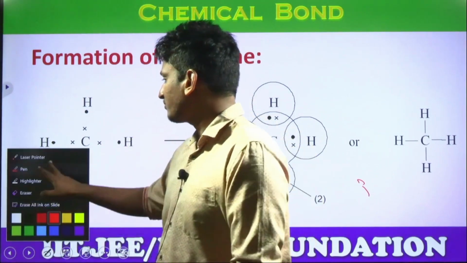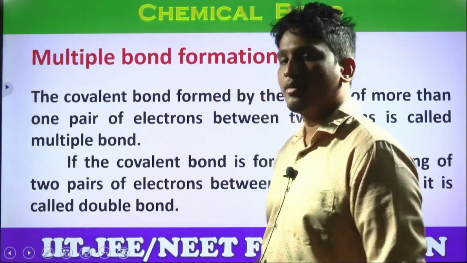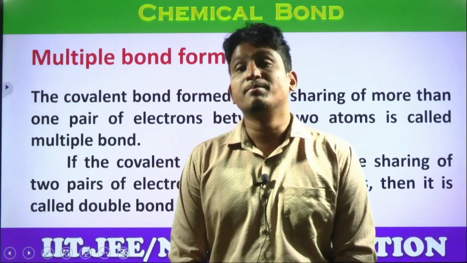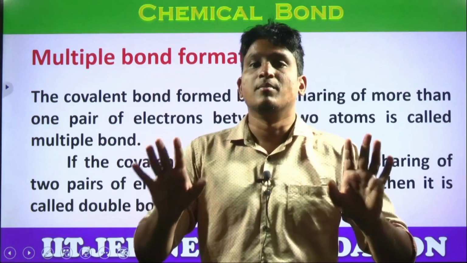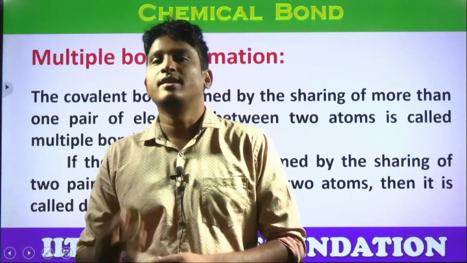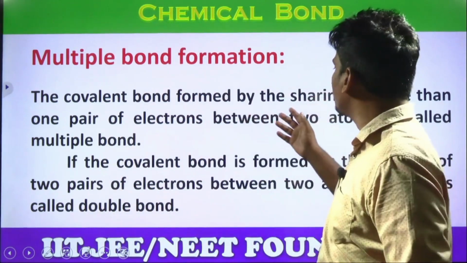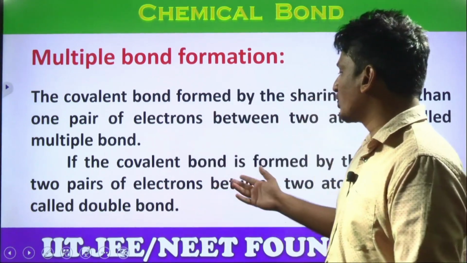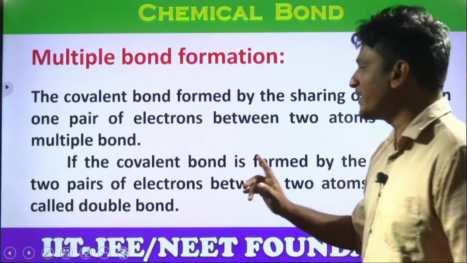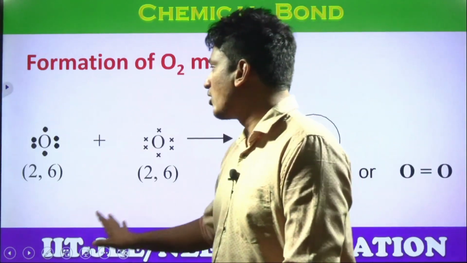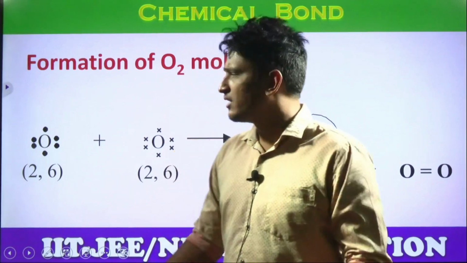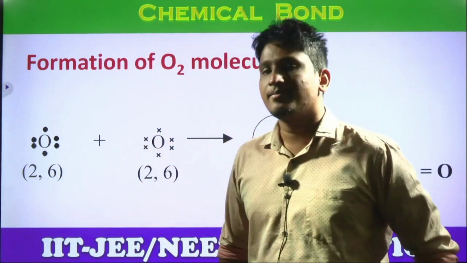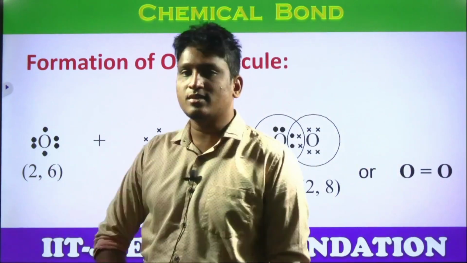Right, next. Students, multiple bond formations, like I said. Between any two atoms, not only single bonds, even multiple bonds are possible. Multiple bonds means double bond and triple bond. The covalent bond formed by sharing more than one pair of electrons between two atoms is called a multiple bond. If the covalent bond is formed by the sharing of 2 pairs of electrons between two atoms, then that bond is called a double bond. When it is formed depends upon the valency of the element. For example, look at oxygen here. How many more does it need? Look at the valence electrons, 2, 6 is the configuration.